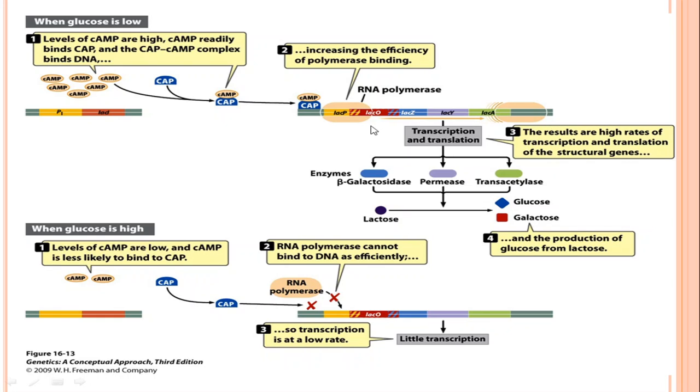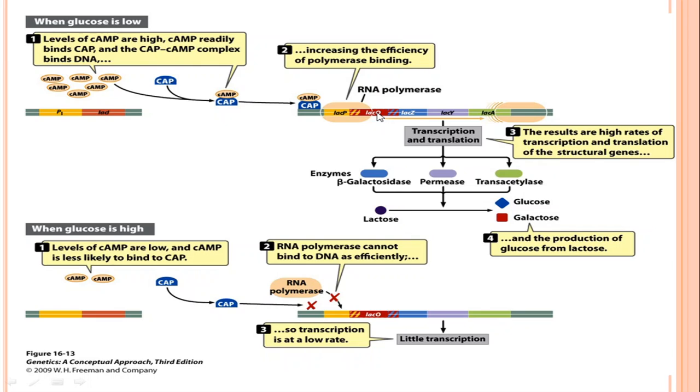It is a two-way mechanism. Apart from that, concentrate: when the glucose level is low, lactose is already present inside the medium. So lactose serves as an inducer and prevents the binding of the repressor protein to the operator.